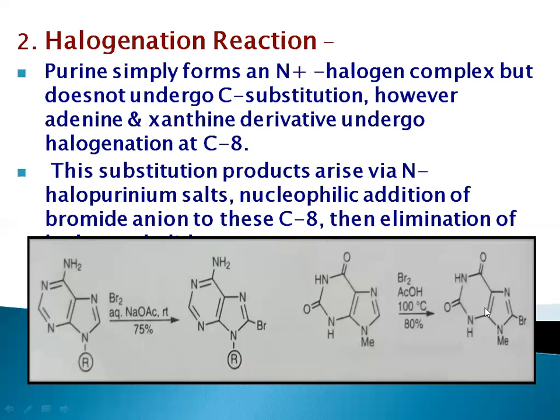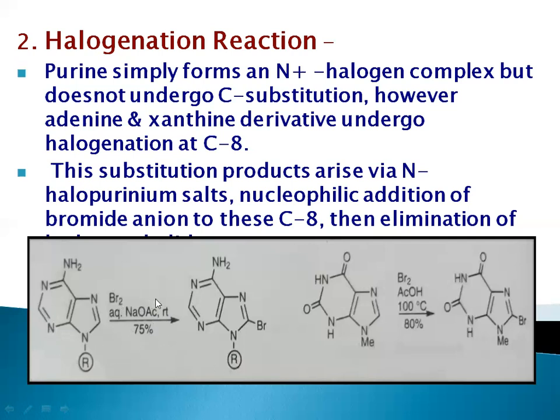Okay, let's see. First, we are going to take one compound, which is adenine, with Br2. We are going to add bromine water in that. After that, our solvent is NaOAc, which is an aqueous solvent. The reaction will take place at room temperature, and the product we will get is 75%.